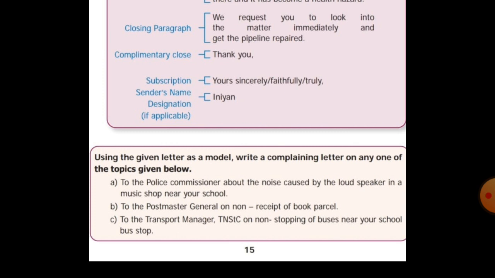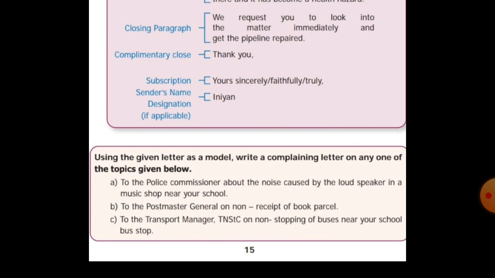Then see the second question. To the postmaster general on non-receipt of book parcel. That means your uncle or your friend has sent you the parcel, but you have not received it. So that is the complaining letter. You have to write to the postmaster general. Then the third one, what is the letter? To the transport manager, TNSTC, on non-stopping of buses near your school bus stop. So this is also a complaining letter. You are writing to big persons. So all these letters are called formal letters.